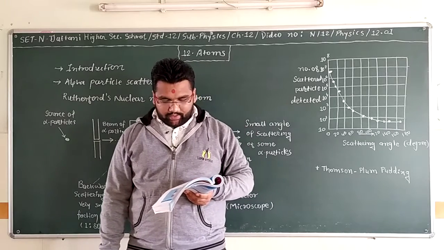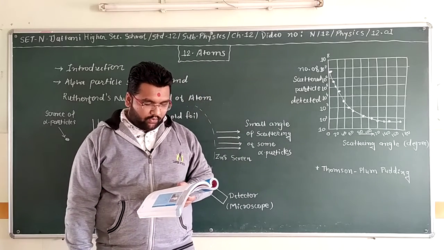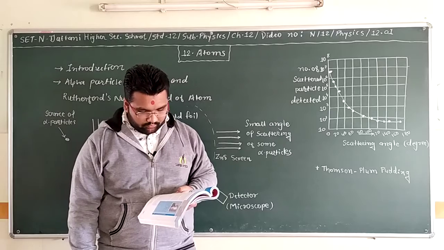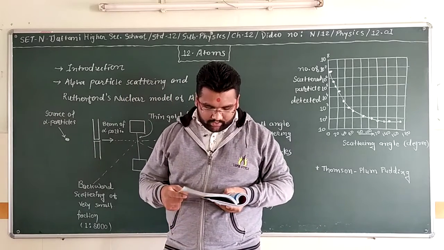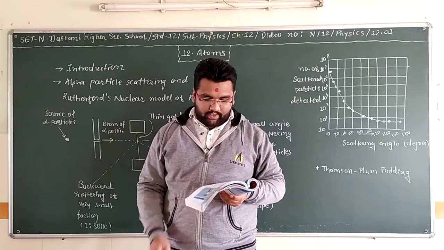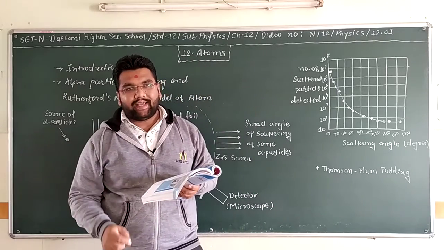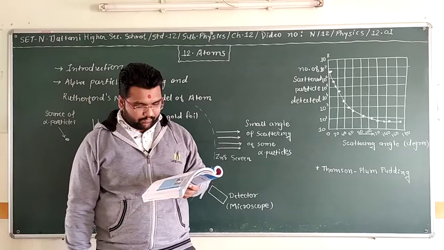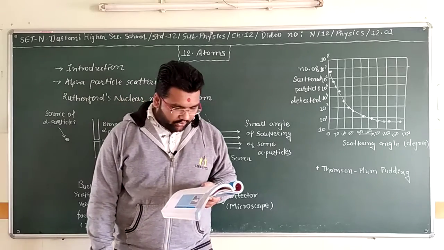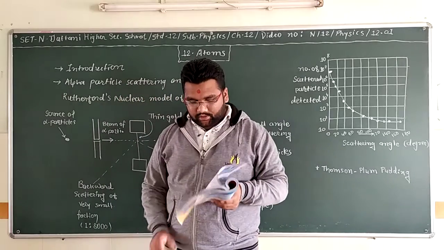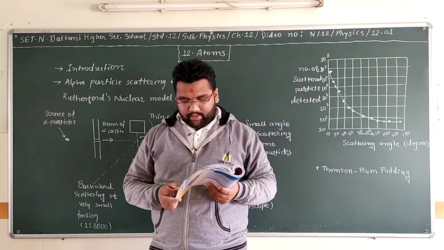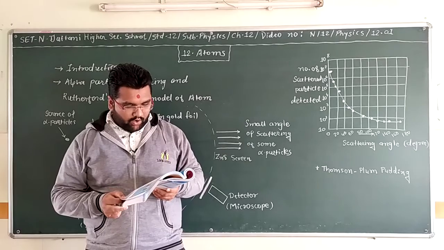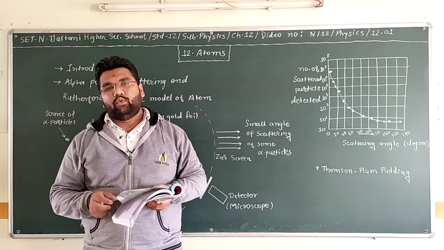The explanation of the result led to the birth of Rutherford's planetary model of the atom. According to this, the entire positive charge and most of the mass of the atom is concentrated in a small volume called the nucleus, with electrons revolving around the nucleus just like planets, which was a major step towards how we see atoms today.